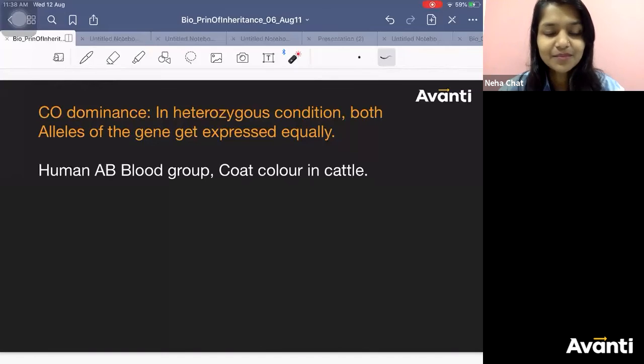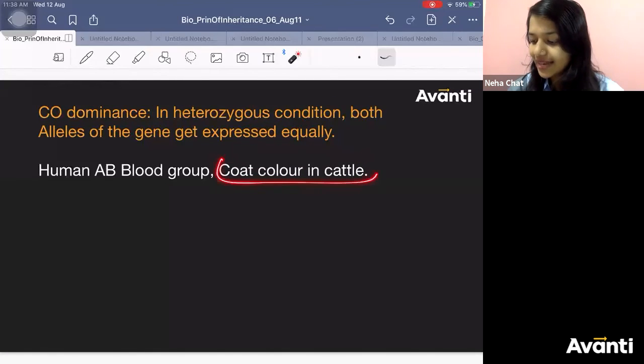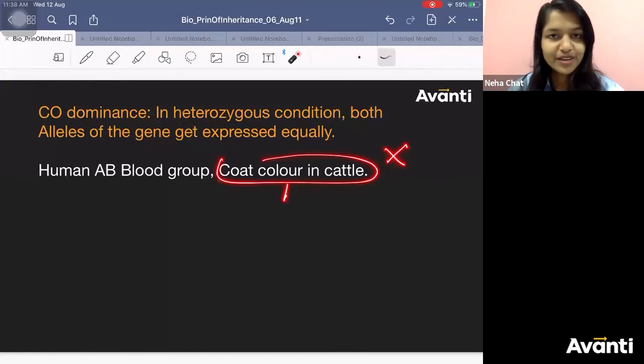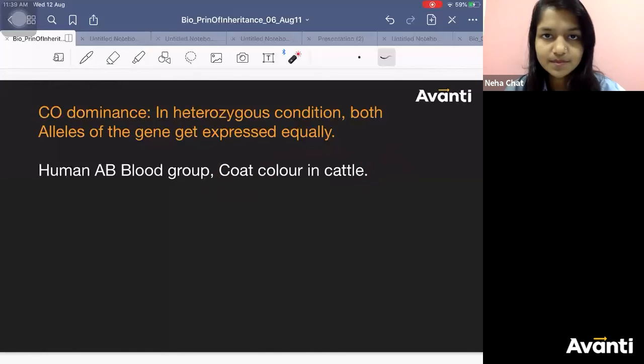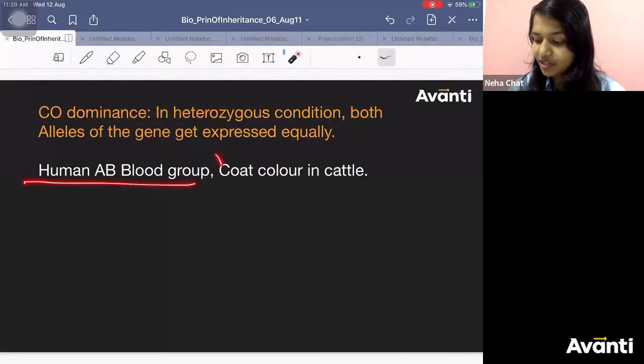And for example, human AB blood group you need to know, and coat color in cattle you need to know. This is not there in NCERT, but if you take out previous year questions, this question has been asked. Okay? Human AB blood group. This is there, you need to learn it properly.